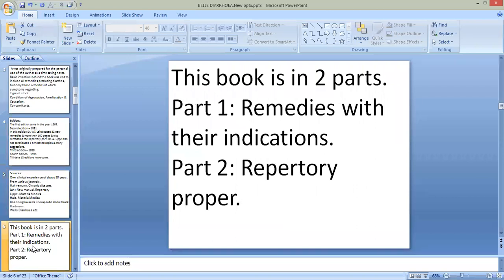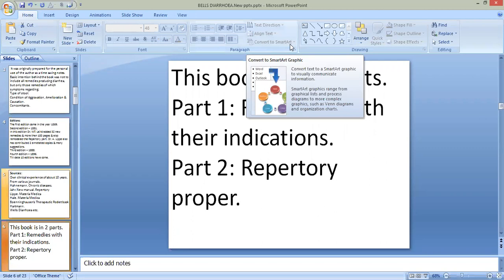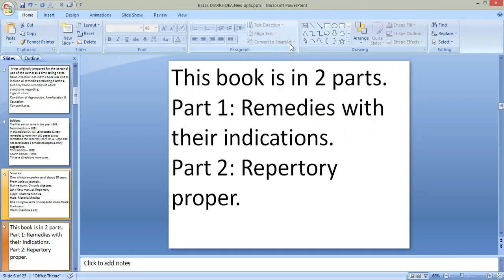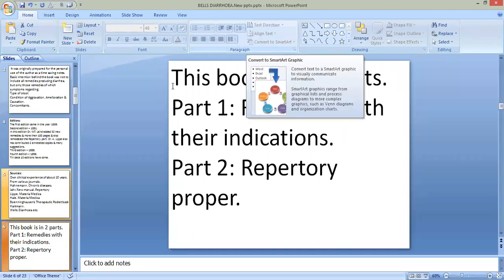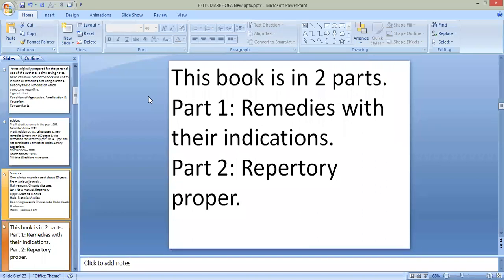Then how was this book constructed? While writing about any repertory, when any repertory comes as a short note or long answer question, you should write in a proper way. That is, first some introduction about that repertory, then the history of that repertory, when it was published, how many editions there are, then the sources of that repertory, then how it was constructed, that means plan and construction of that repertory.